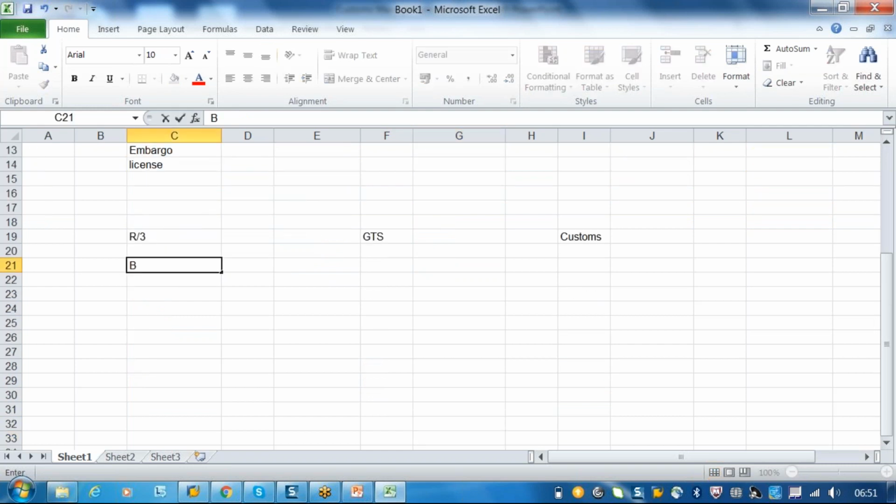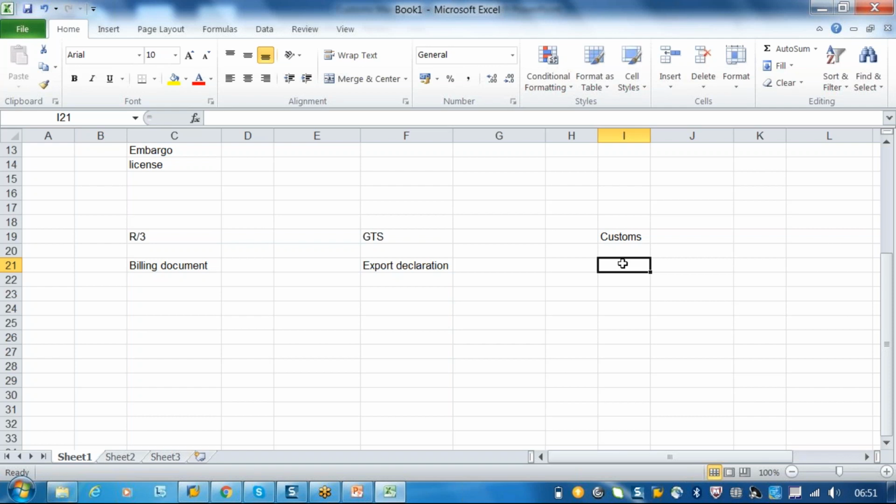In the R3, a billing document will be created. To the GTS, what is the document it will hit in the GTS? That is the declaration, right? Export declaration. So once the declaration document is created, what will happen?